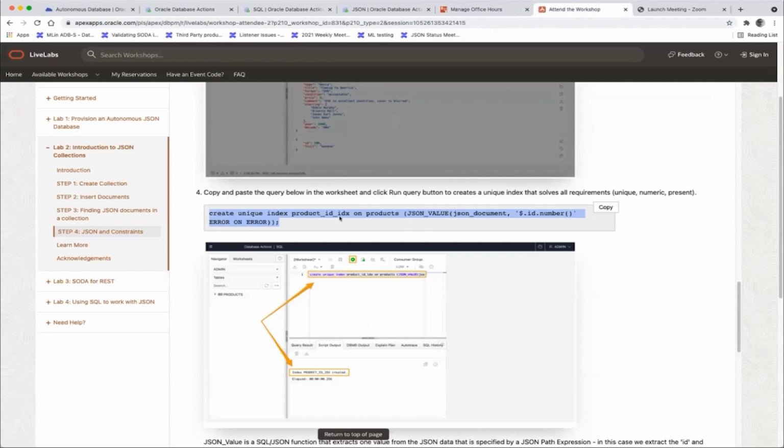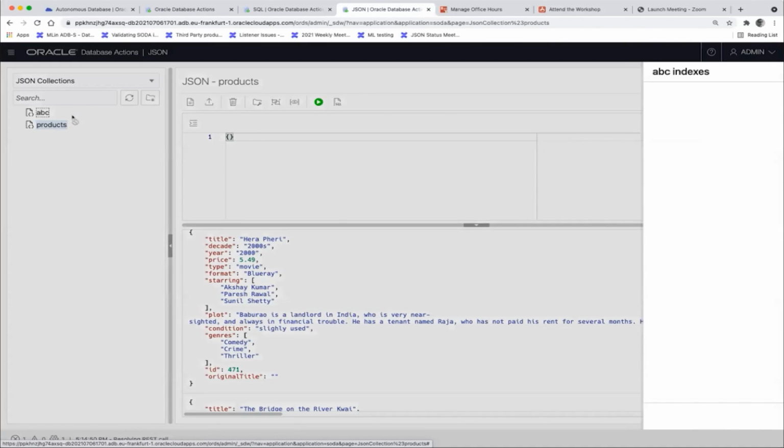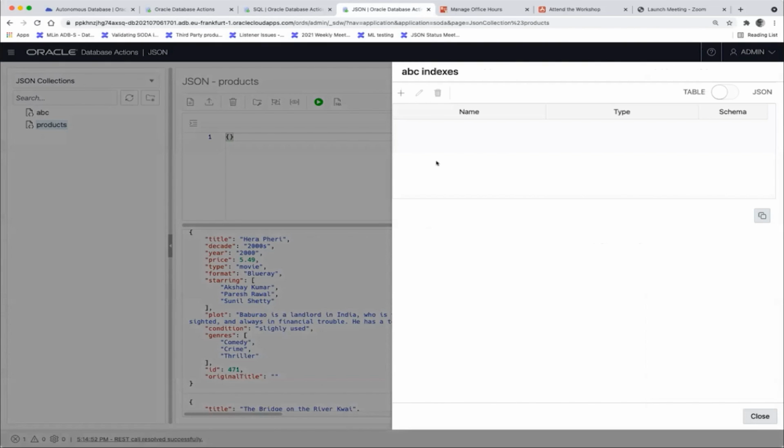So here we used the SQL interface to create an index, but very recently we added a new API here. This was not there last week when we demoed it. So you can right click on your collection. Let's look at our ABC collections, and I say, hey, I want to create an index. And so there are no indexes defined.